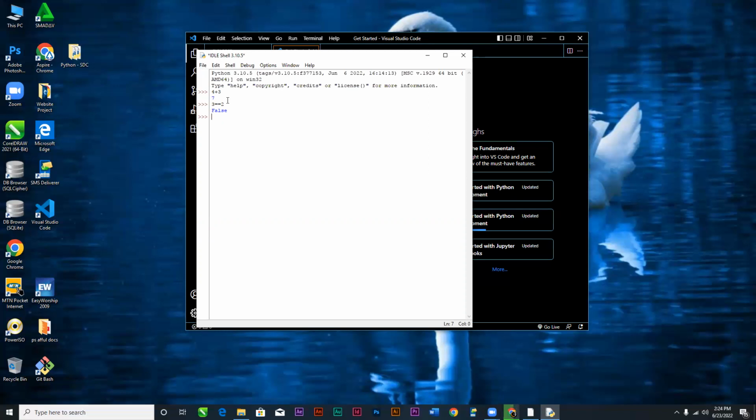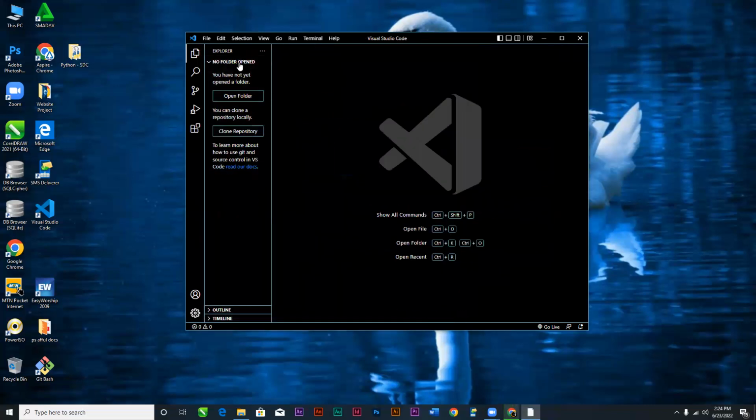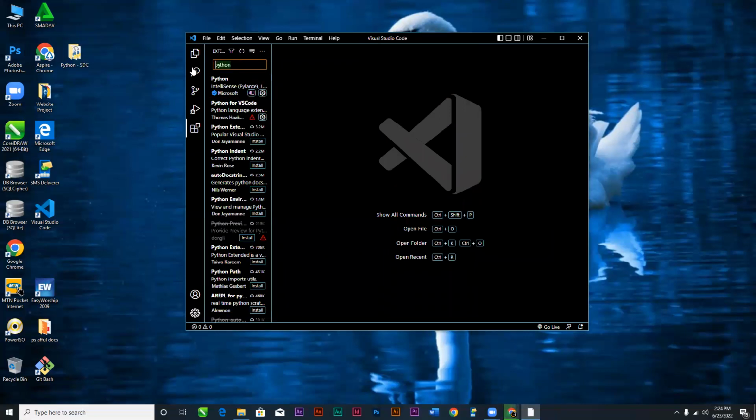So these are all true, right? Greater than or equal to 4 is false. Okay, so this is easier to use, but it doesn't give you the feel of developing. So just close this one. So that's why there must be that connection from the extension. So just type Python and then install the first one that comes up.